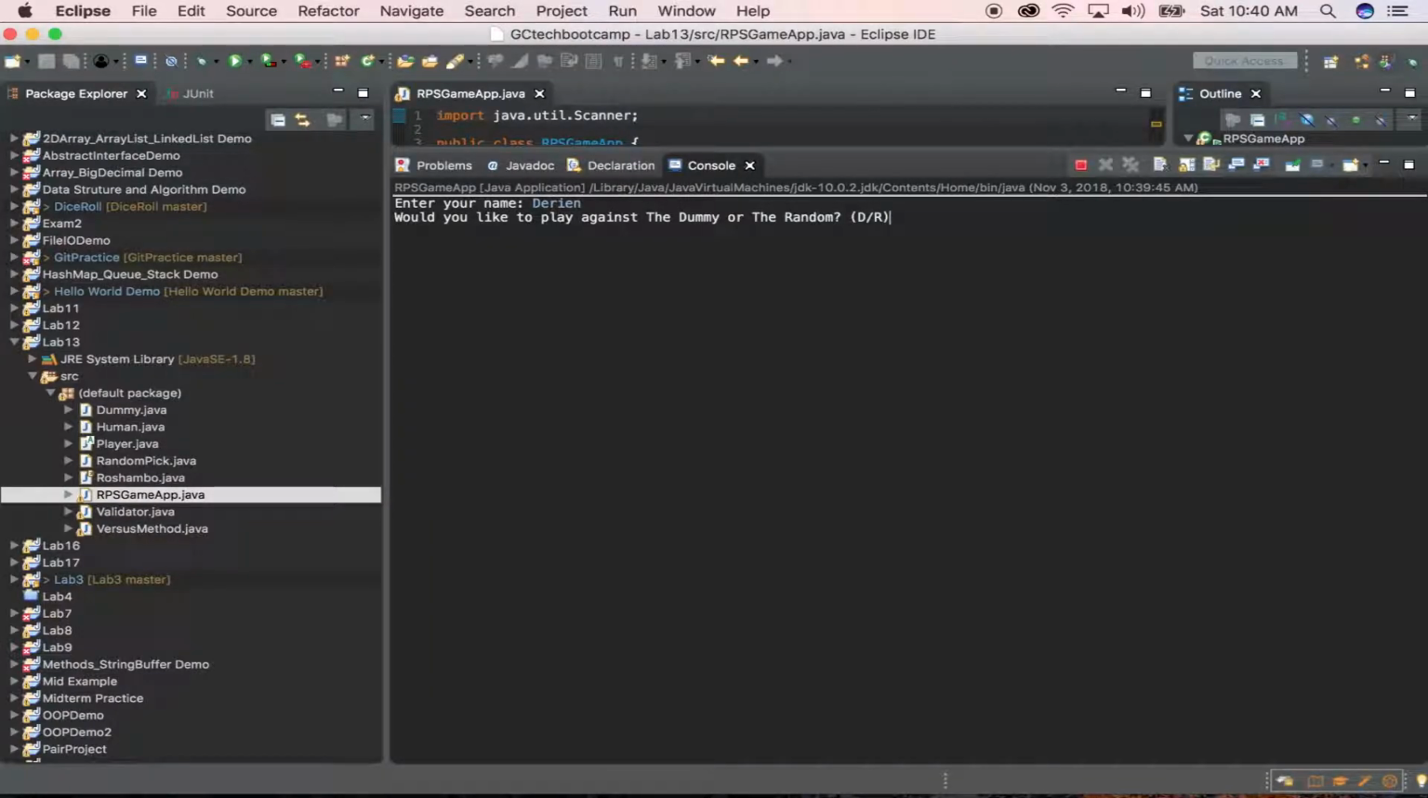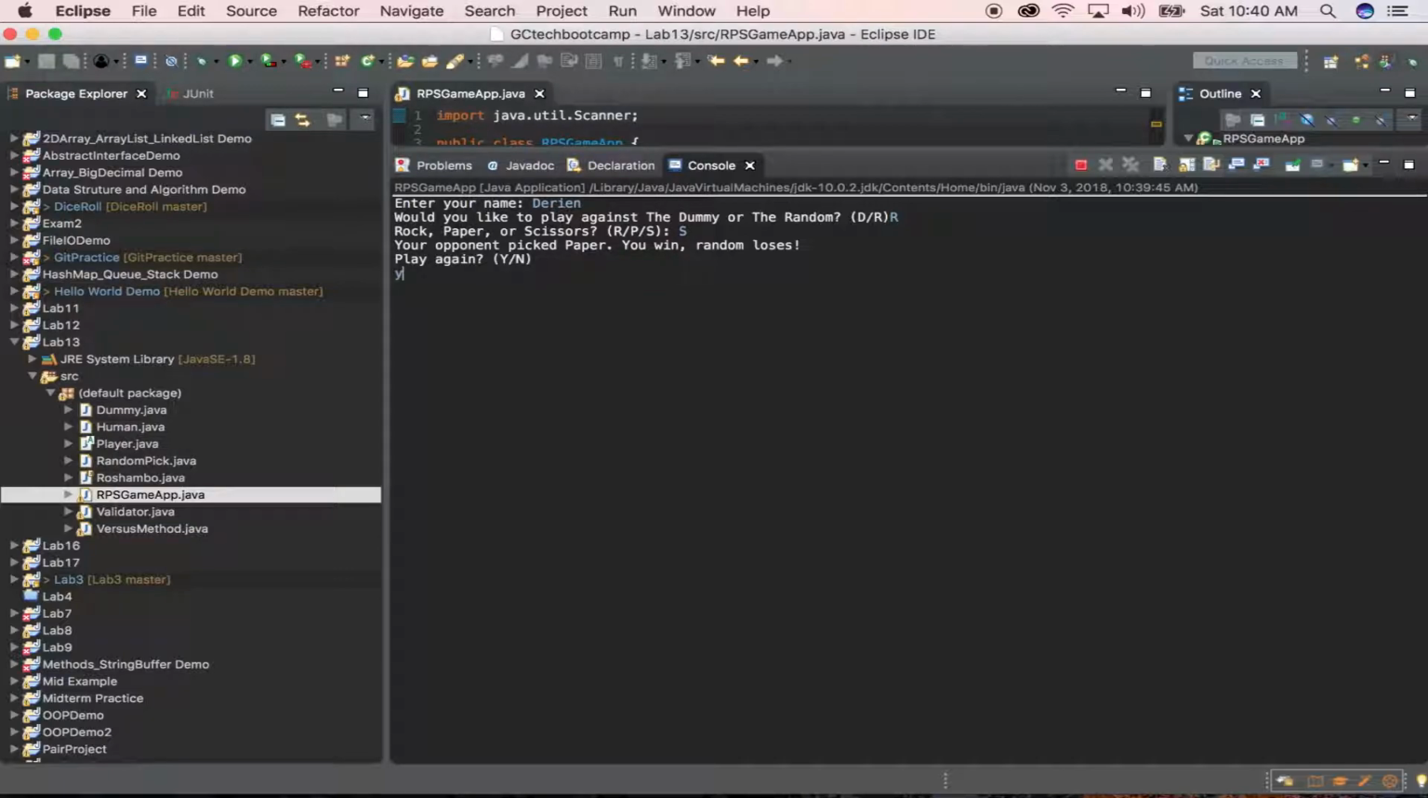And then if you pick random, random is like actually playing someone who would pick any of the 3 options, rock, paper, or scissors. So let's play against random, because that probably makes more sense. So now we want to pick, do we want rock, paper, or scissors? I'm going to pick scissors for whatever case. And the opponent picked paper, so we won.